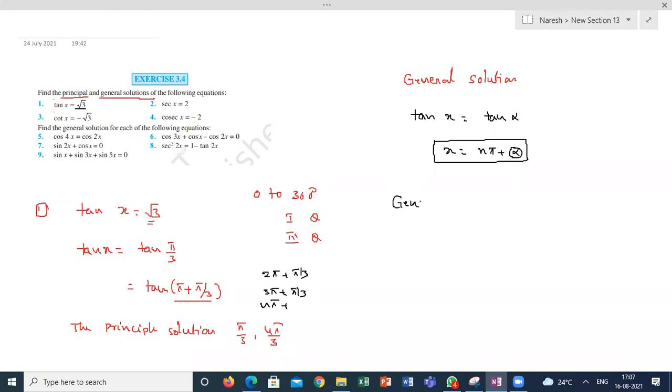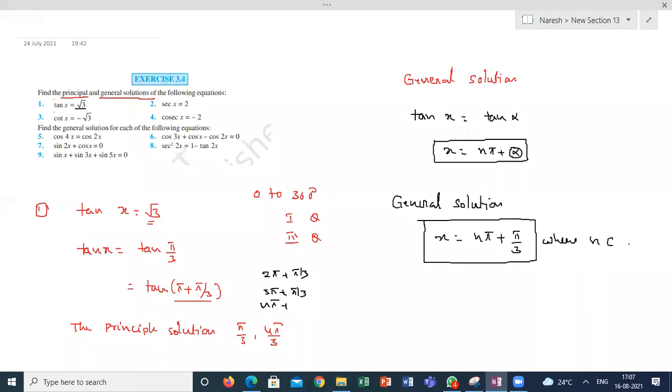So the general solution is how much here? x is equal to n pi plus pi by 3. This is the general solution of this expression. Simple. It is very important that n should be defined: n belongs to integers. Then only you will get both the negative and positive sides, covering all the angles. Let's see secant x after this question. If you are clear, I will move to the next question, please.